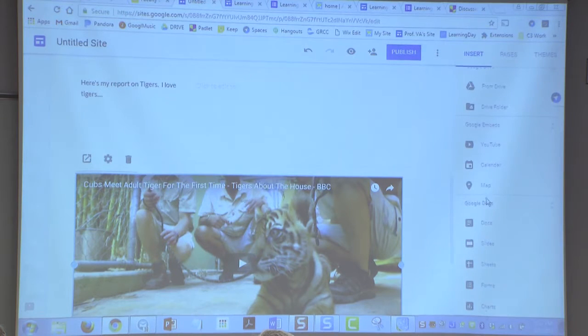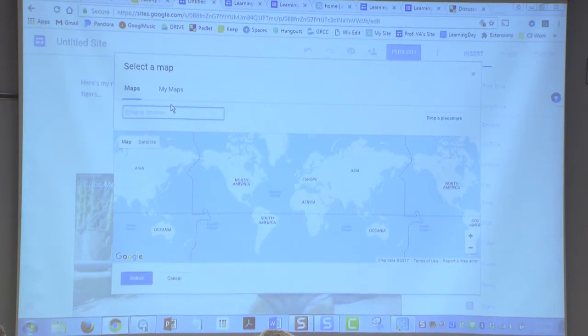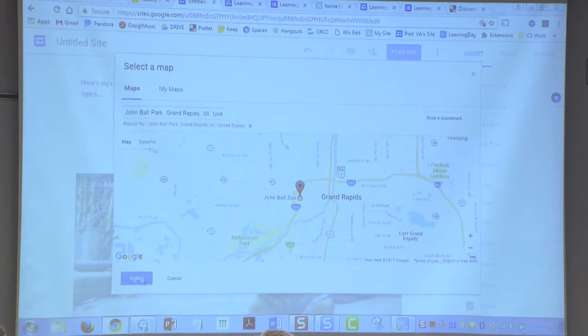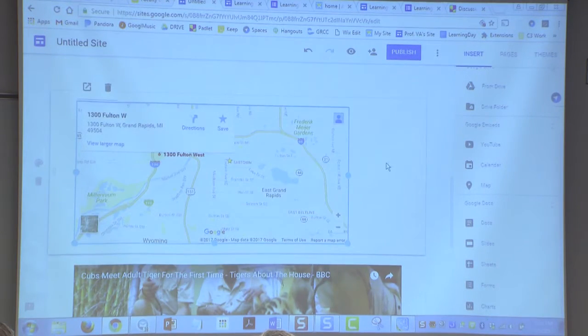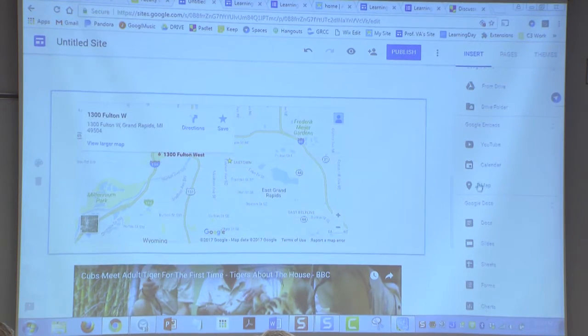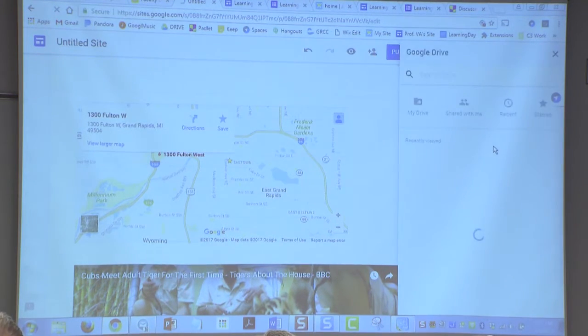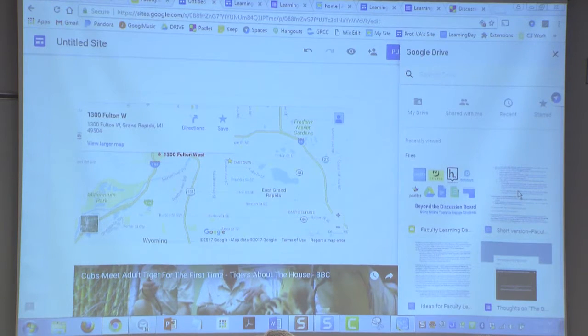I can put in a map. I could search John Ball Park Zoo, and it will zoom in, and I can say select, and I have a map to John Ball Park Zoo. I could put in other things. And then down here is Google Docs and your Drive. So if I want to put something from Drive, or Docs, let's say, I just select it, and all of my stuff is there.